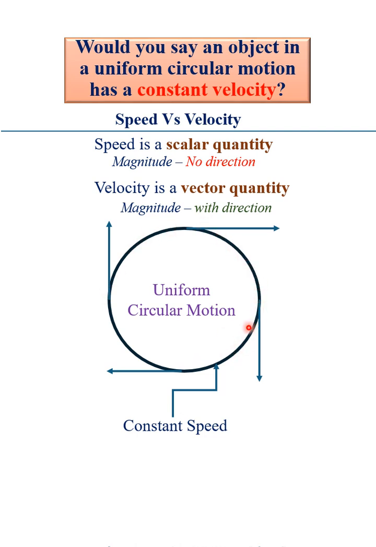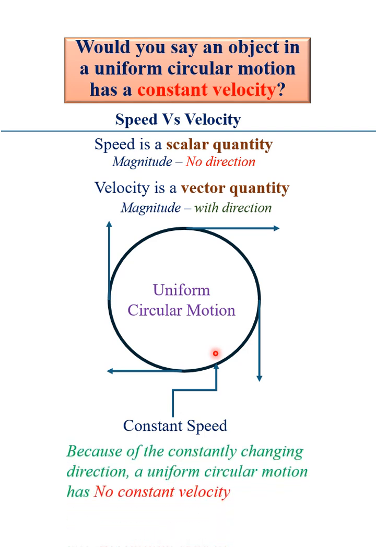And we've said that velocity is defined in magnitude and direction. So if the direction is constantly changing, but the magnitude of the speed is not changing, we can't call that a constant velocity, because the speed is constant, but the direction is changing constantly. So we can say conclusively that because of the constantly changing direction, a uniform circular motion has no constant velocity, but it has a constant speed.